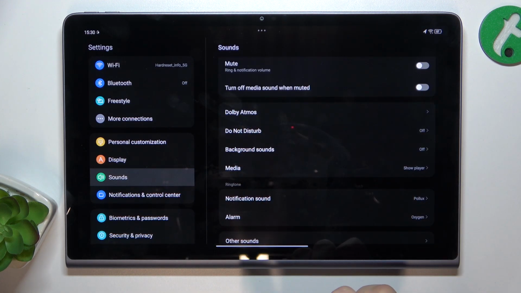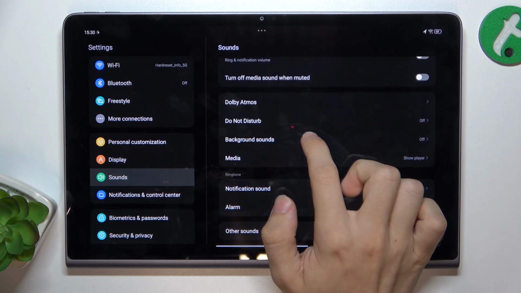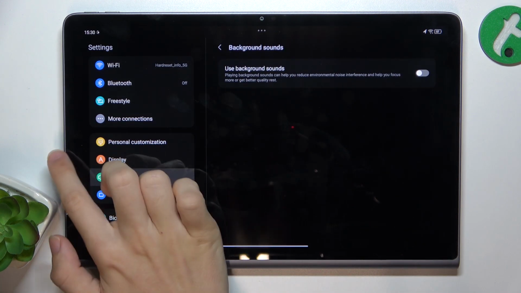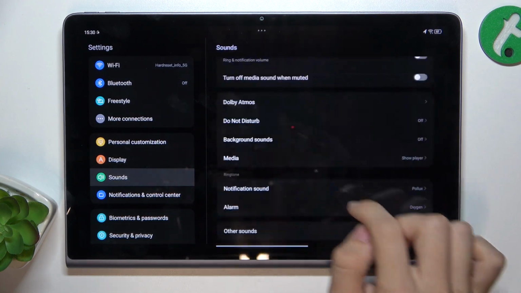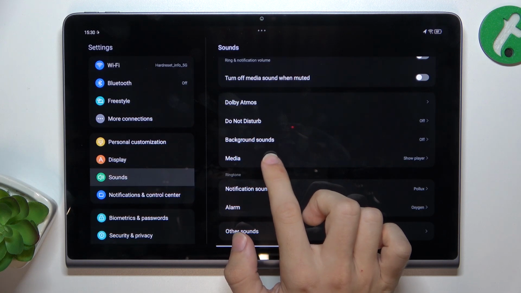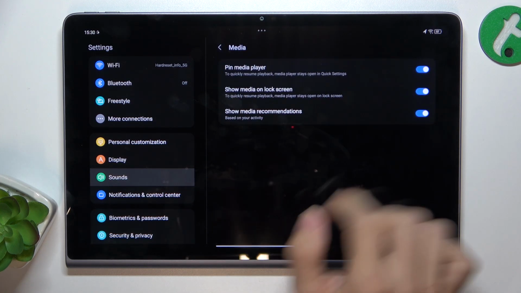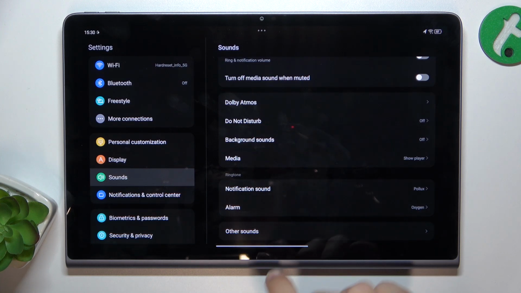You can adjust Dolby Atmos, enable Do Not Disturb, enable background sounds, as well as adjust media, settings, notification sound, alarm, and other sounds.